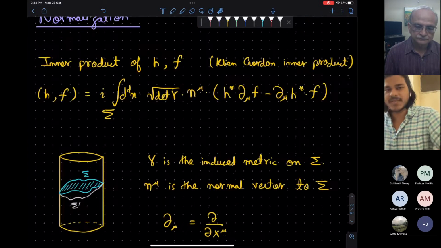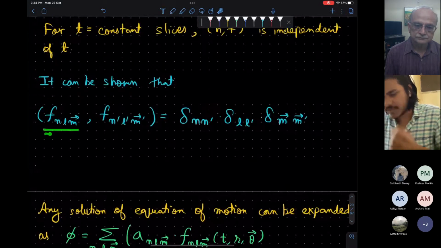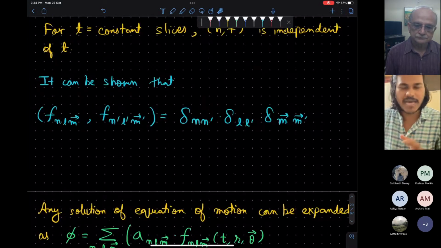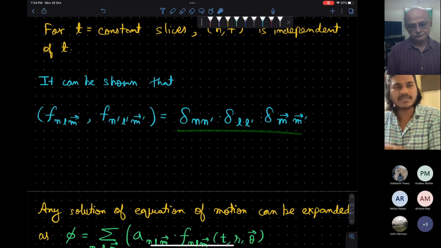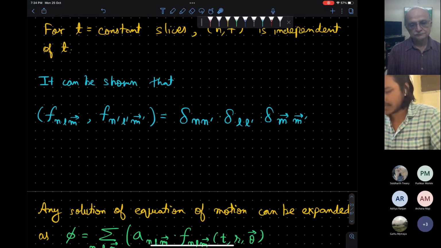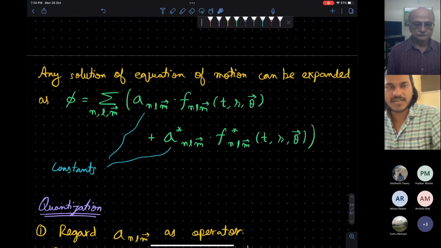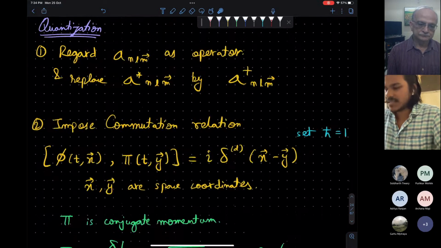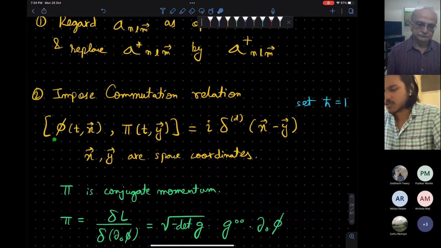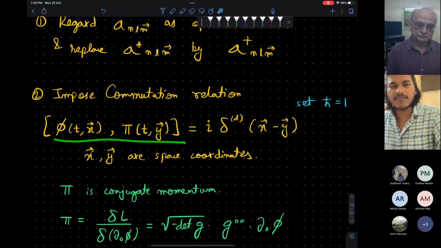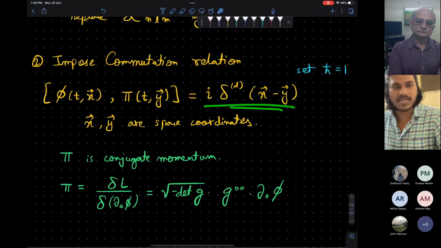We don't actually need this, but just for completeness I'm presenting it, because these eigenmodes are orthogonal in the sense that, when we use that inner product, it gives Kronecker deltas in the quantum numbers. We expand our quantum field as usual in terms of this f and f star. When we do the quantization, this a and a star are promoted to creation and annihilation operators, and we impose this commutation relation between phi and pi, where pi is the conjugate momentum field, the usual thing we do. It is iota times the Kronecker delta.